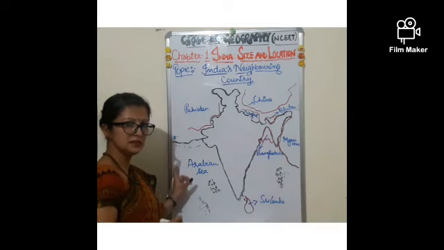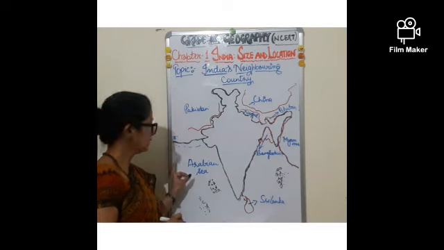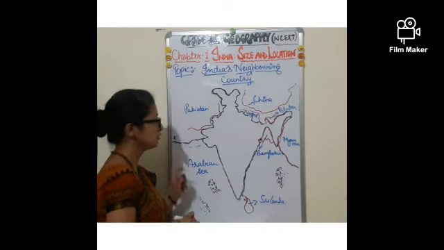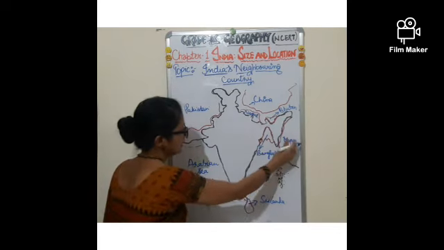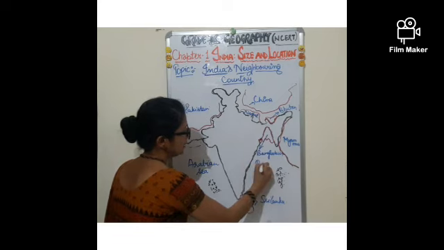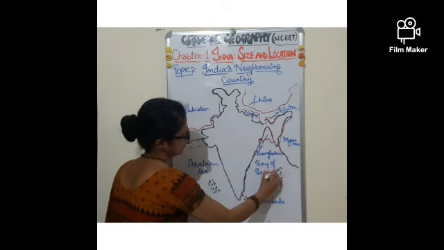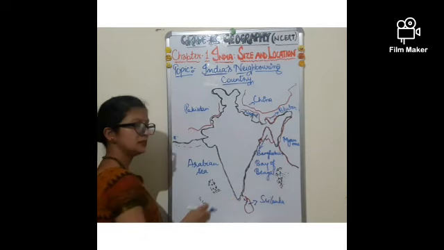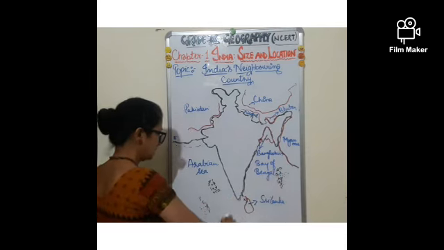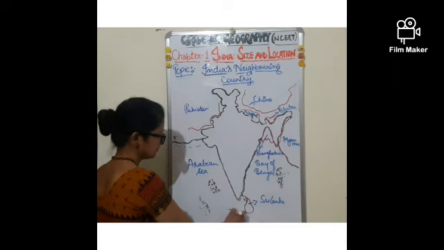Hence, it is linked abroad so nicely with the help of this sea route. Now, towards the east side, we have the Bay of Bengal. And at the bottom towards the south, we have the Indian Ocean.